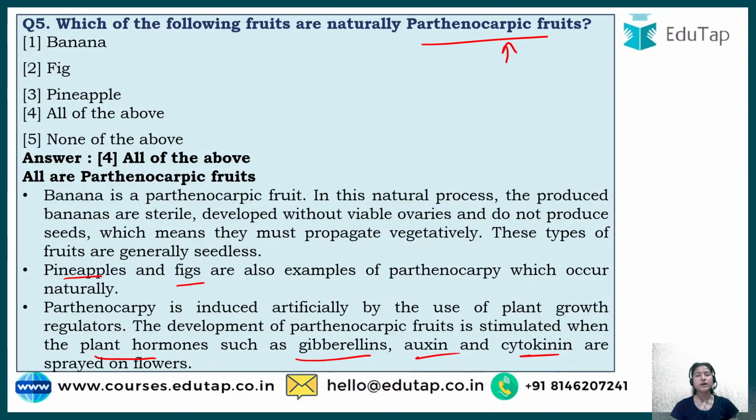How? Cytokinin increases the cell division capacity. Auxin helps in apical growth of the plant, and gibberellin usually helps during the flowering stage of the plant. So you just have to remember that these are plant hormones which help in growth. Parthenocarpy is this, and all these were examples of it.